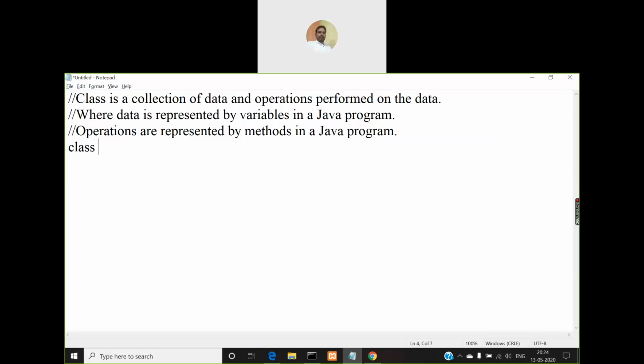In the same way, keywords in any programming language, not just Java, all programming languages provide some set of keywords. Java also provides some set of keywords. One among those keywords is class. The purpose of this class keyword is to create or define a class. We have to use that keyword only for that purpose. We cannot use it for any other purpose. Okay. So to create a class, we have to use the keyword class, give a space, and give a name for that class.